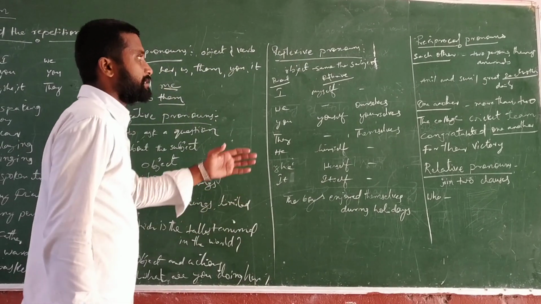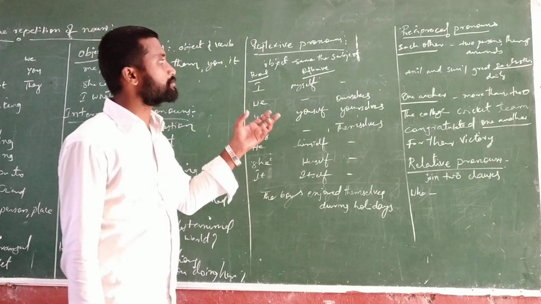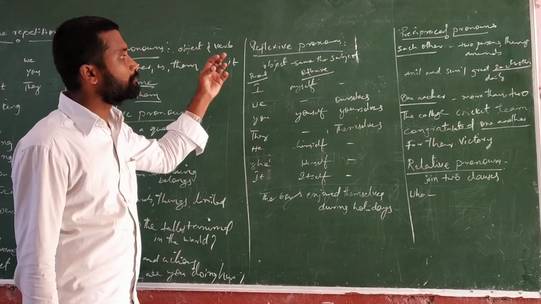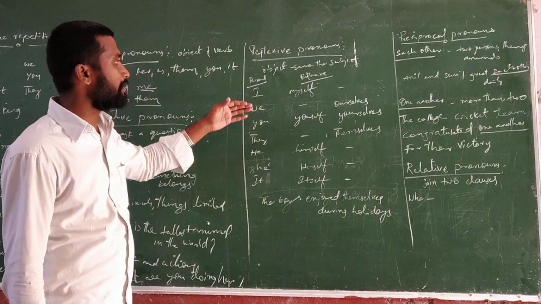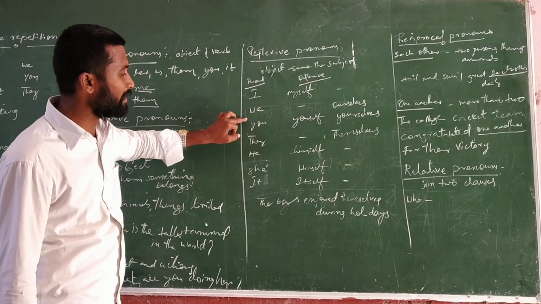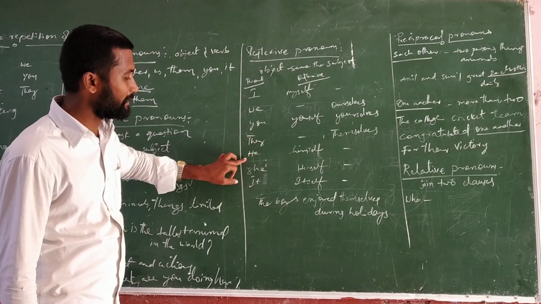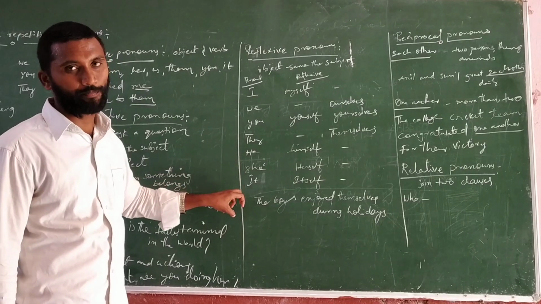And the next one is the reflexive pronouns. These reflexive pronouns are used when the object is the same as the subject. So if you see here regarding personal pronouns, I, we, you, they, he, she, it, all these are the personal pronouns.